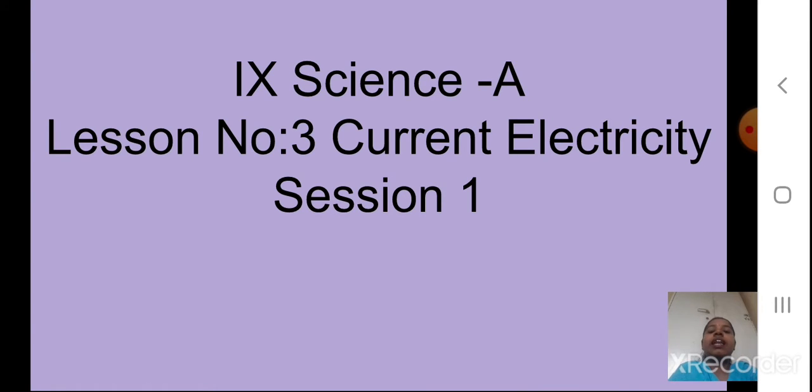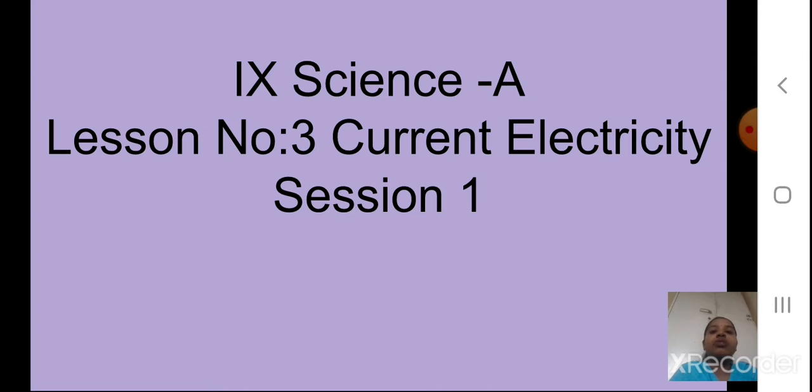Okay students, in the last presentation we studied the last part of lesson number 5, that is acids, bases and salts. I hope you made a note in your science A notebooks of all the questions which I told you to solve in the last presentation, related to concentration calculations. I hope you are solving them.